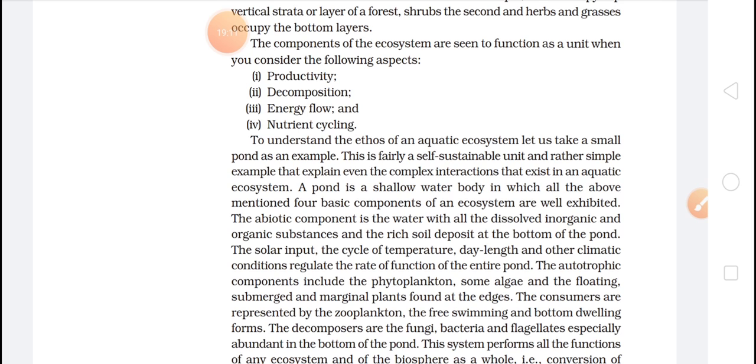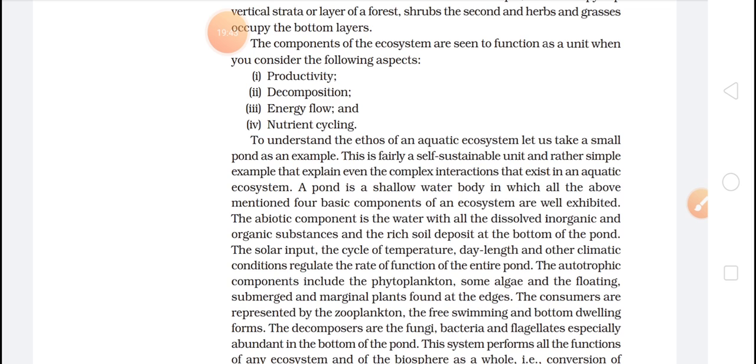A pond is a shallow water body, in which all the above mentioned 4 basic components of an ecosystem are well established. That means whatever ecosystem we take, all the 4 components will function properly, and with this we can say that the ecosystem is running. They are explaining it with the help of an example, a pond which has shallow water.